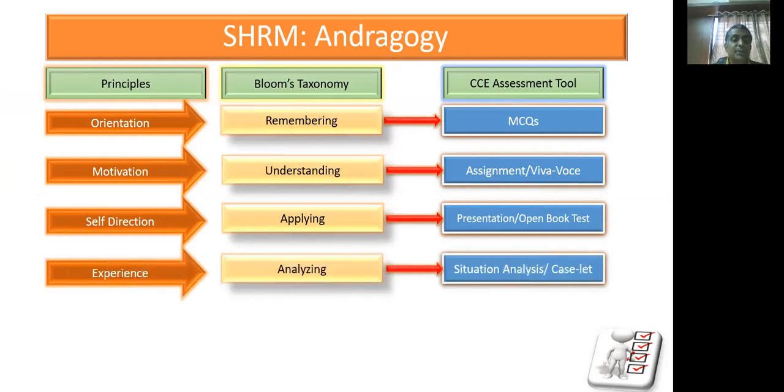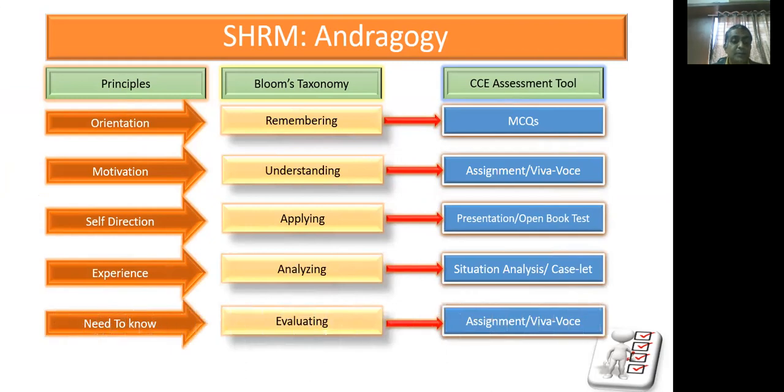The fourth principle of andragogical approach is experience, where the analyzing facet plays a vital role, which is again assessed by situation analysis and case led. The fifth principle, need to know or quest of knowledge, where the evaluating parameter plays a vital role, and which has been assessed by assignment or Viva both.